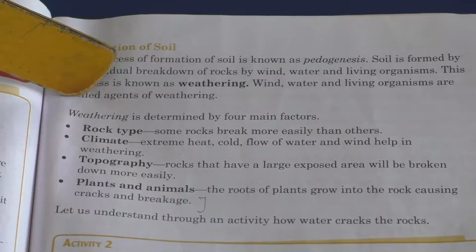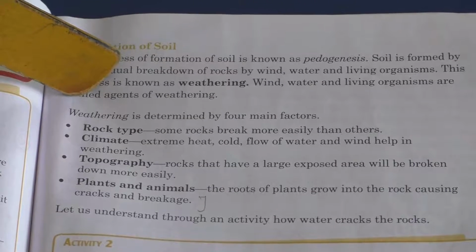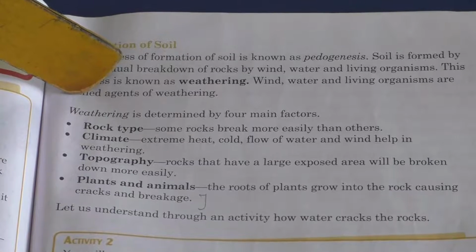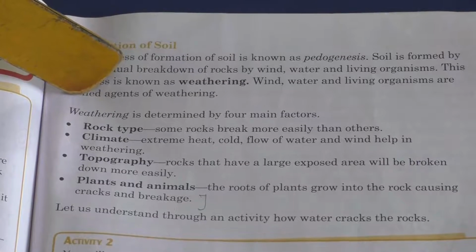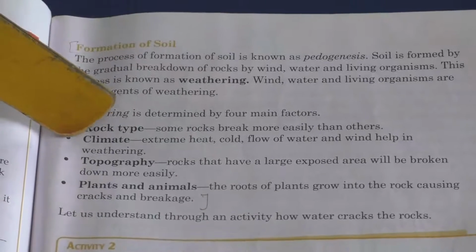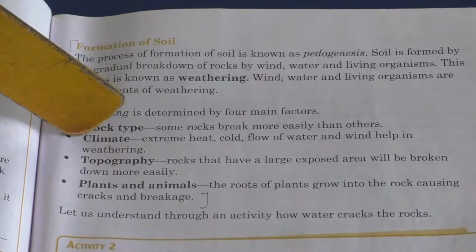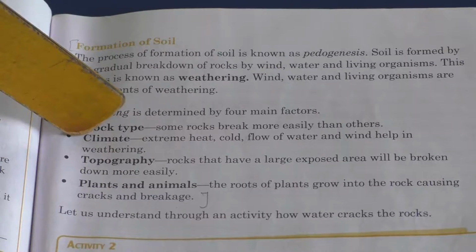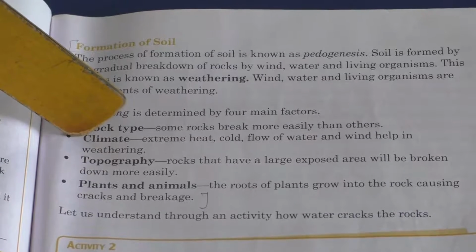So what is that rock type? Some rocks break down more easily than others, isn't it? Some will break more easily, some will take more time to break. So based on that, rock types vary. Okay, the next factor is about climate. Here in climate, extreme heat, cold, flow of water and wind help in the weathering. So with this, the climate varies.